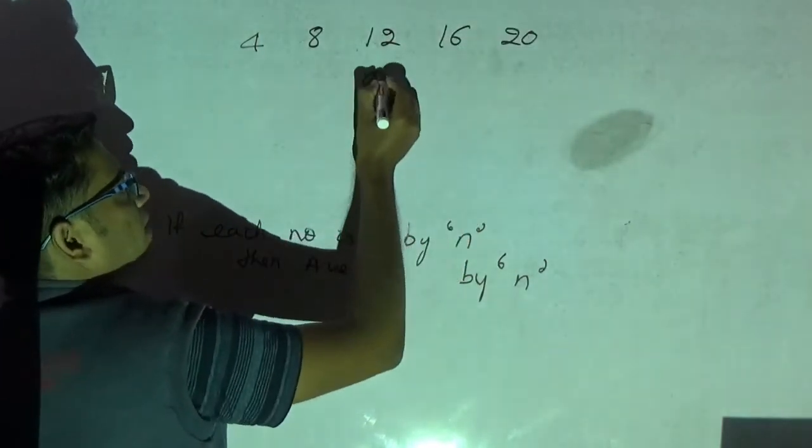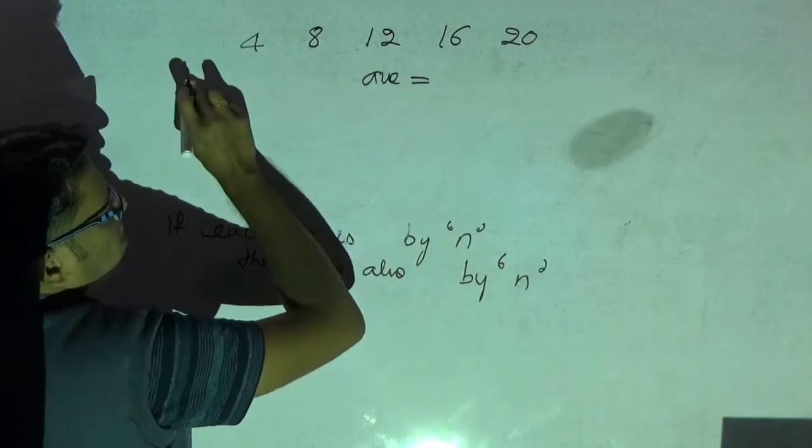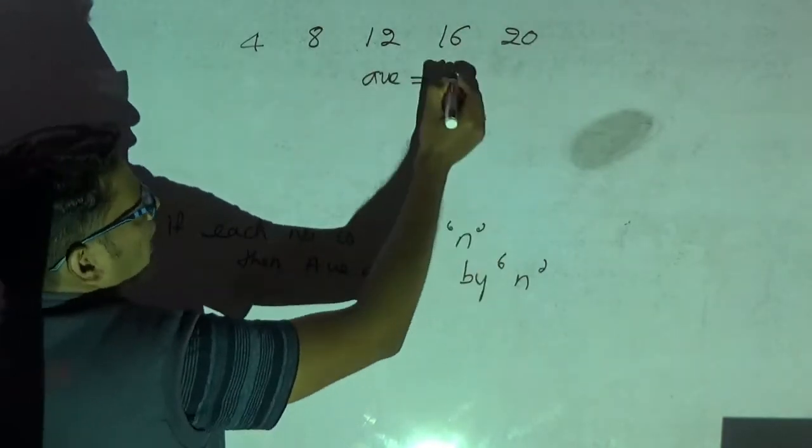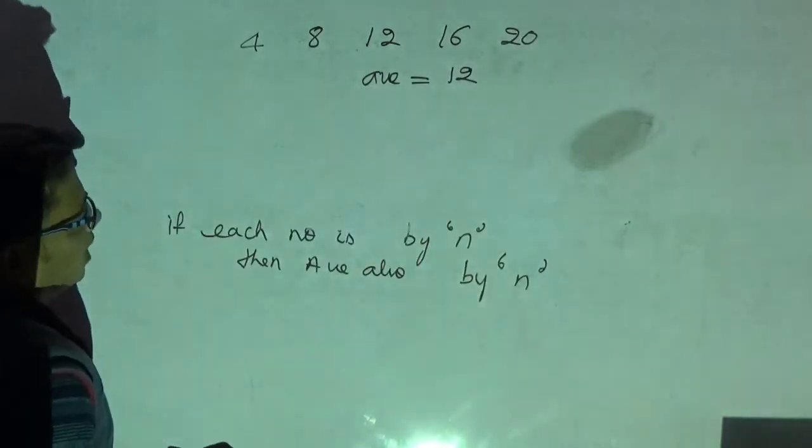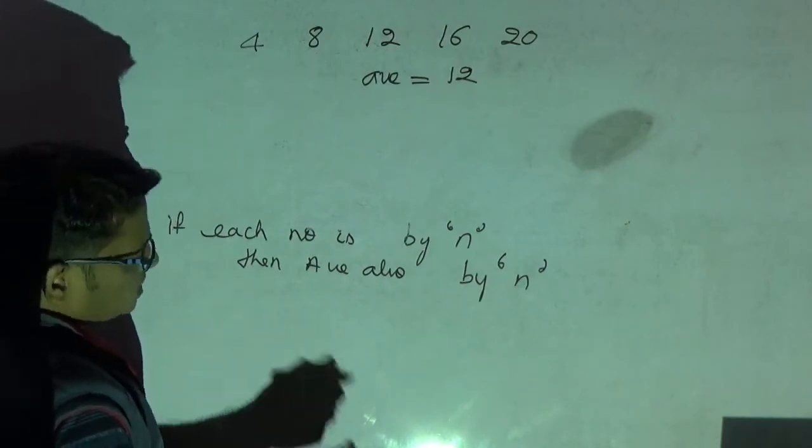Now, what is the average? Average is the middle number because it is consecutive multiples of 4. Average is 12. Okay. Now, I am going to multiply each number by 2.